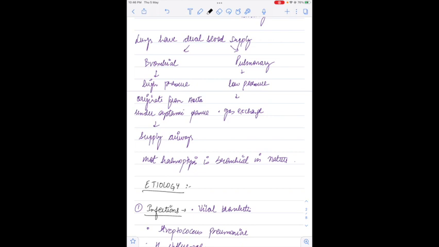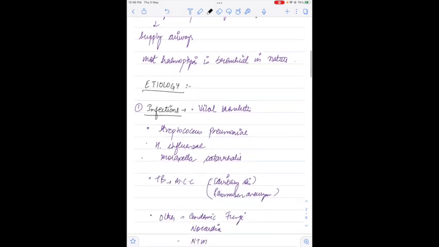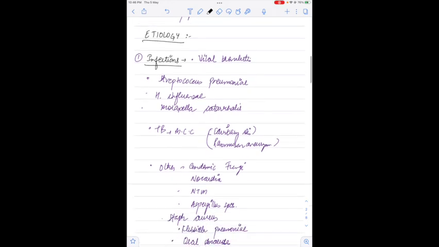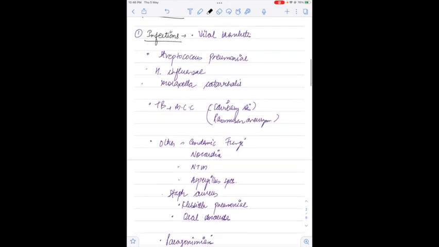Now we will discuss the etiology of hemoptysis. There could be various causes of hemoptysis. First important cause is infections. They could be viral, bacterial, and others. Bacterial causes are Streptococcus pneumoniae, Haemophilus influenzae, Moraxella catarrhalis, Mycobacterium tuberculosis. TB is a very important cause in India.